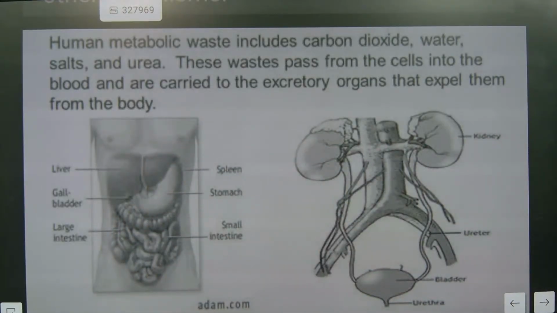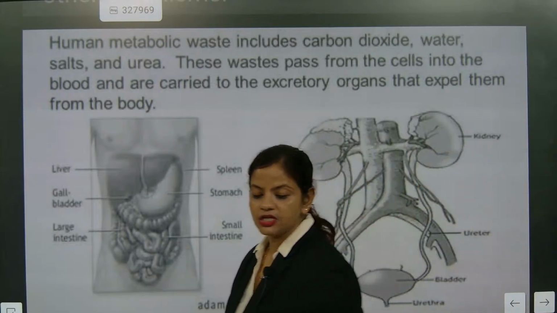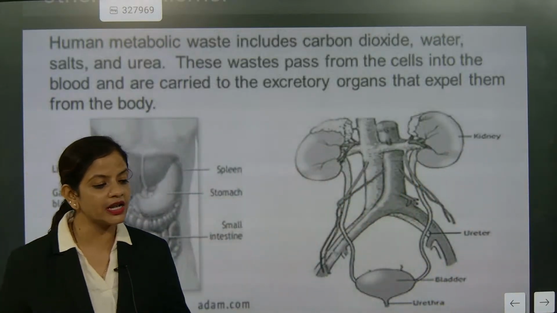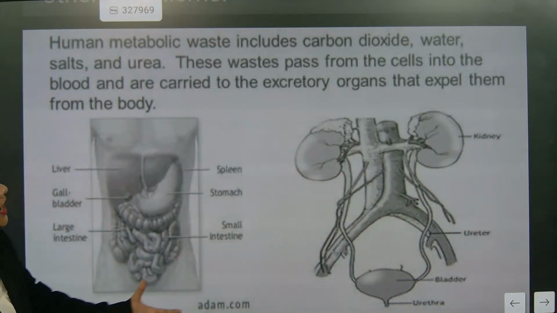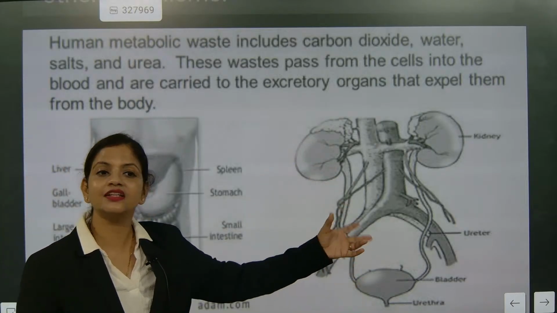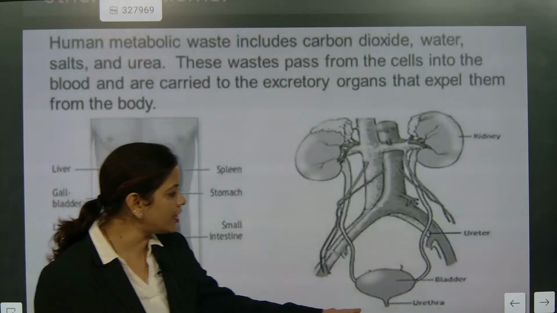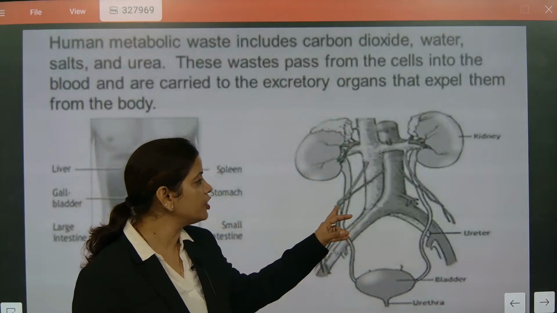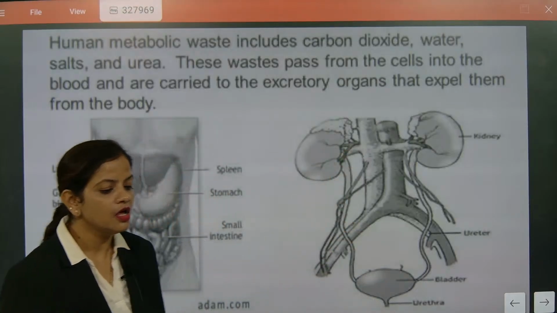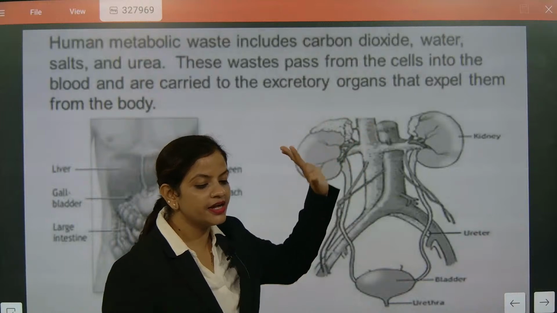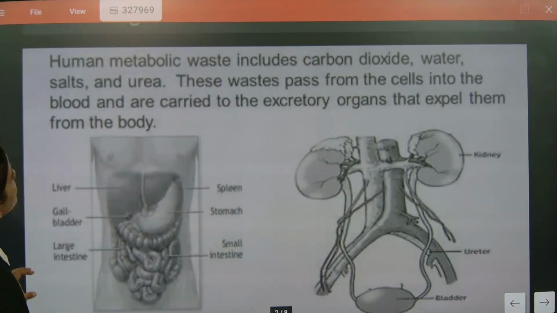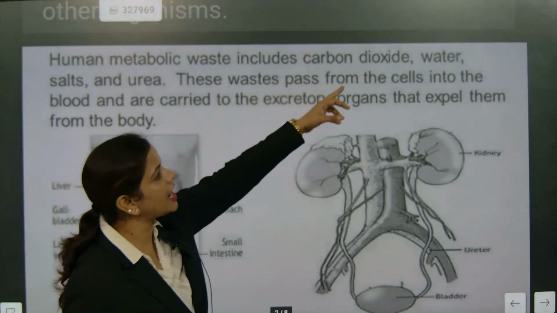In most of the sample papers on the examination pattern, if you see it clearly and thoroughly, they draw this and tell you to label it. In the options they will write: urethra, bladder, ureter, kidney. Understood? Urethra, bladder, ureter and kidney. That's it.